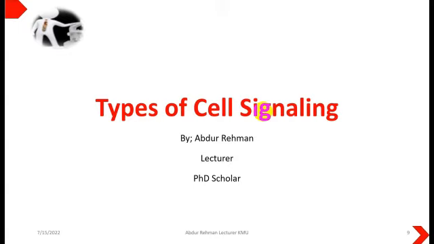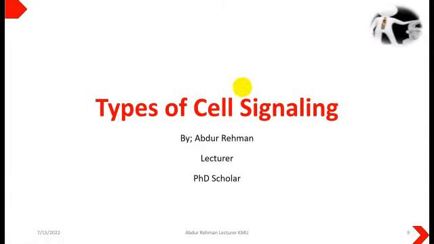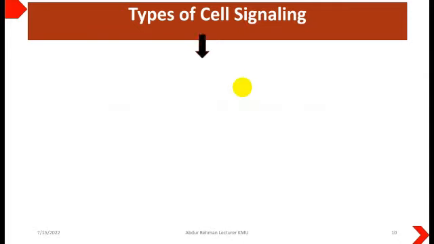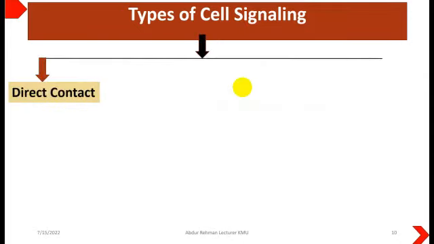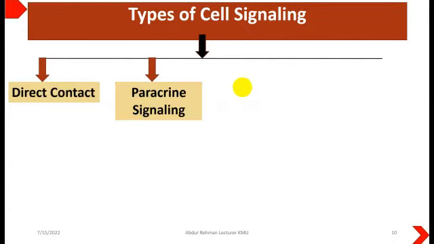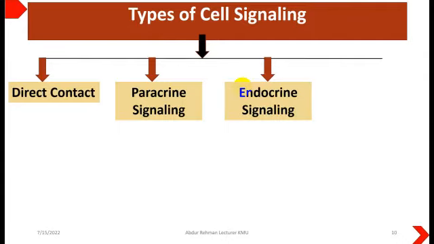This is Abdul Rahman, and today we will discuss types of cell signaling. There are basically four types of cell signaling. One is due to direct contact of the cells. Second one is paracrine signaling, and third one is endocrine signaling. You must have been familiar with this endocrine signaling because it's most commonly discussed. And fourth one is the synaptic signaling.